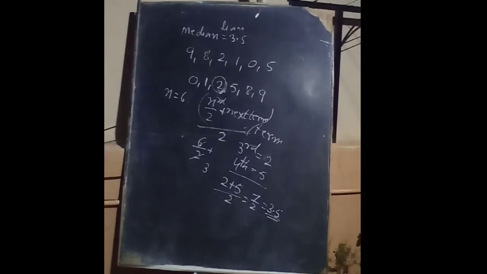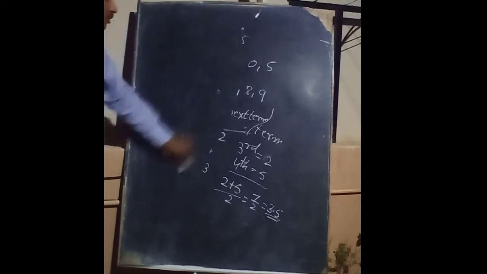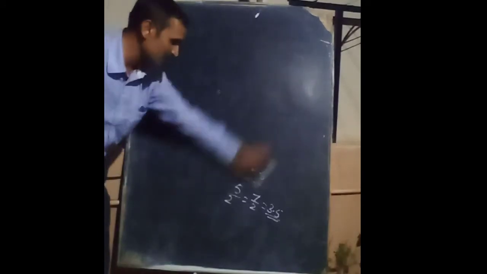Let's proceed to the formula method for grouped data. This was ungrouped data. Let's proceed to the grouped data. So there one formula comes. We are writing the formula first, then explaining how to find each thing.